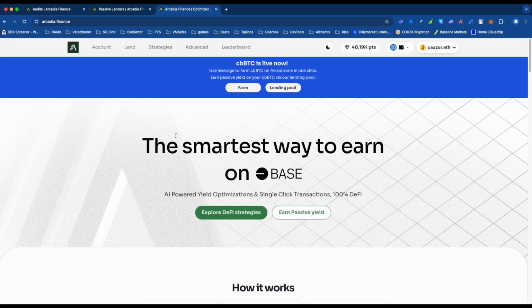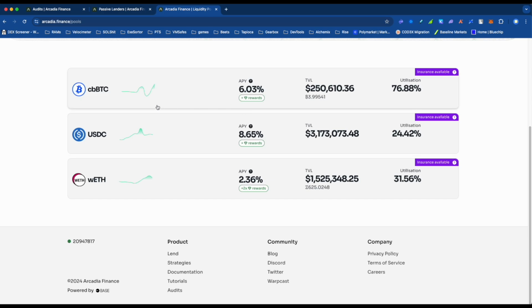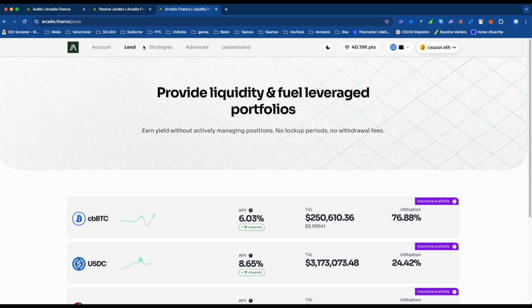Okay, so there are different kinds of users inside this protocol. So we have lenders, right? These are the passive lenders who just want to gain some APY on any of these three assets on Base. Now, as you can see, the APY has liquidations and lending APY. So anyone who's liquidated inside any of the strategy builders, the leverage uppers, if they get liquidated, that liquidation is fully given to the lenders, okay?